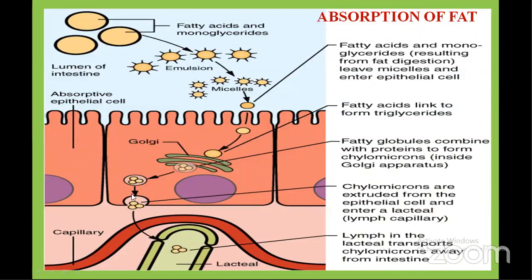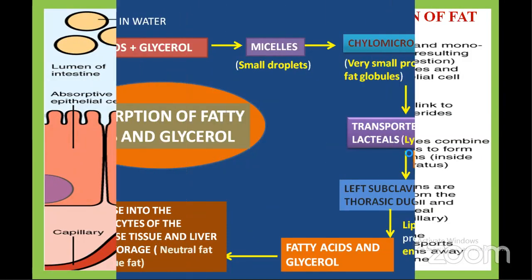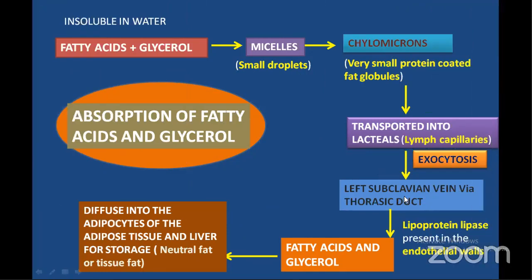Being large-sized, chylomicrons could not penetrate the capillary. That's why they enter into the lacteals. From the lacteals, they enter into the left subclavian vein. In the left subclavian vein, the endothelial cells of these blood vessels have a special protein, that is lipoprotein lipase, which further converts triglycerides into fatty acids and glycerol, which are transported to the liver and tissues. There they are stored in the form of neutral fat and tissue fat.